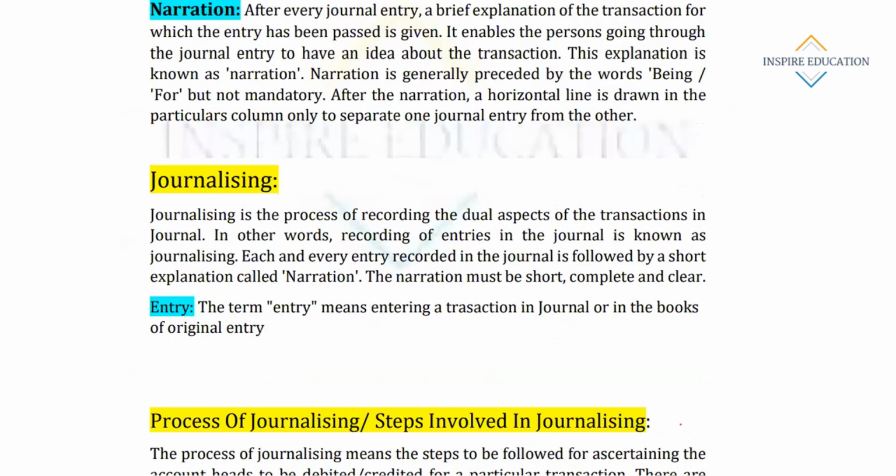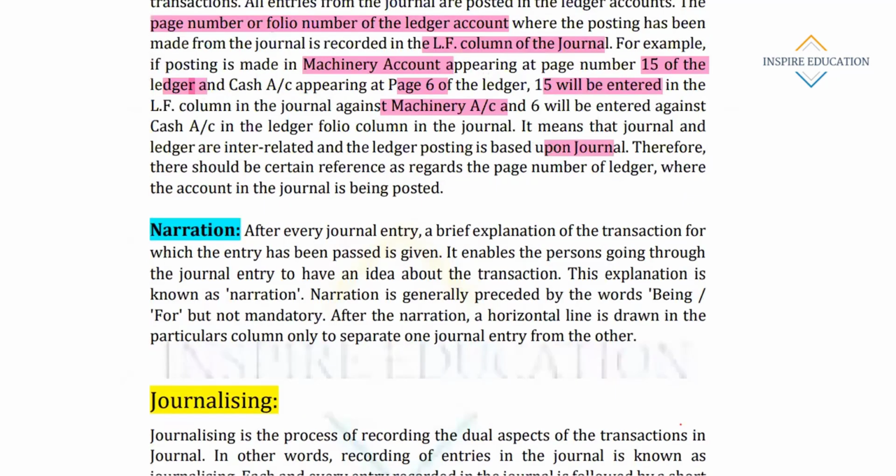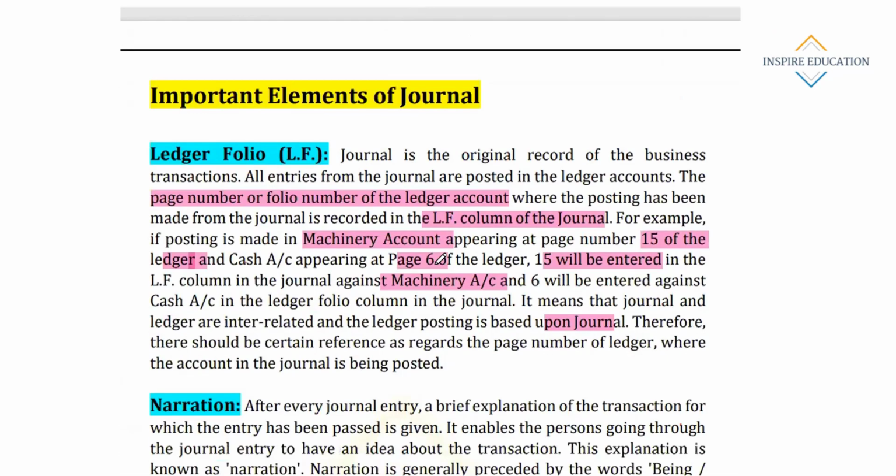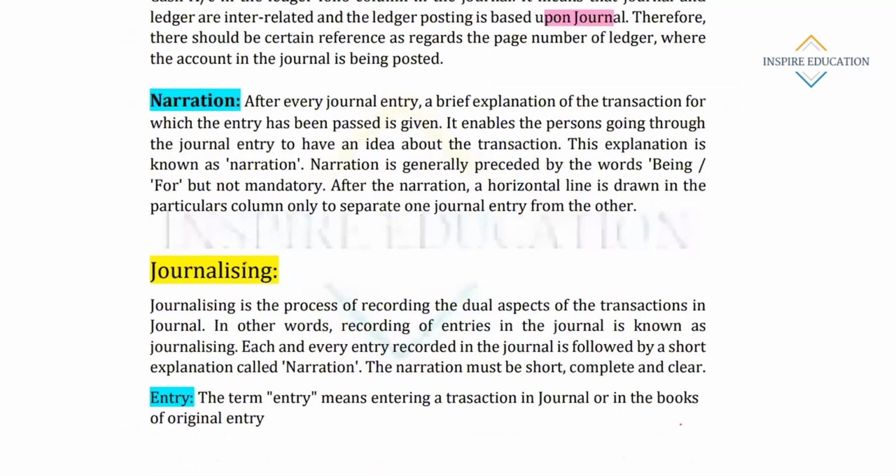Okay. Then I have discussed the narration. What is narration? Here it is maintained something like: being machinery purchased for cash. Here there is a narration, a small narration, which describes the transaction. This is called narration. So you can write in your own way also. After every journal entry, a brief explanation of the transaction is written.